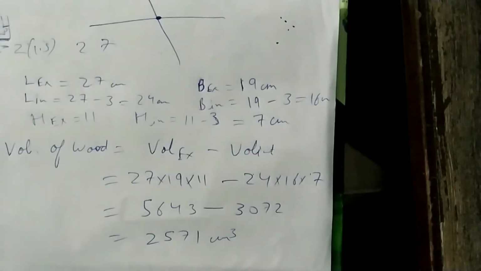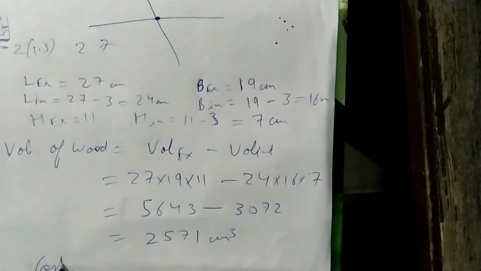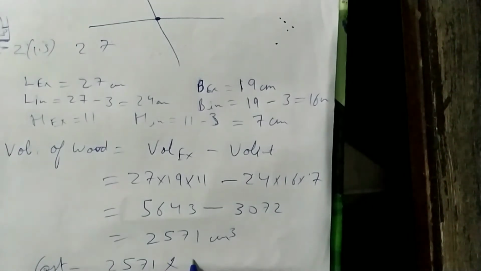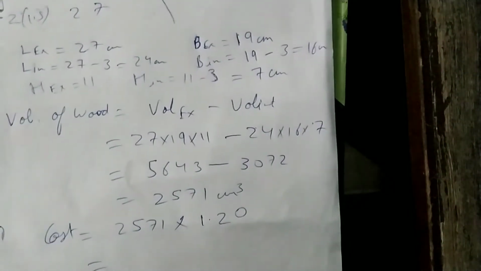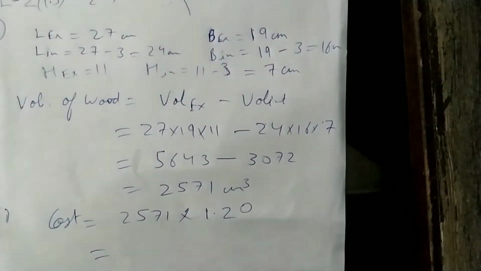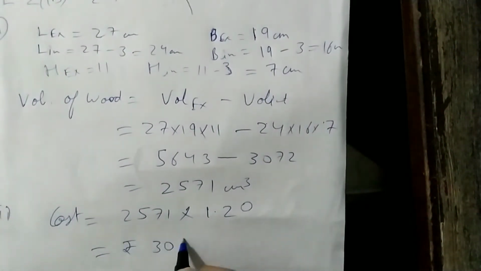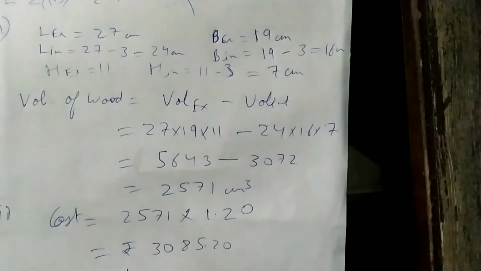Second part was the cost of box wood, if the wood cost is this. So that cost is equal to this is your wood, 2571 multiplied by this, so you can multiply to find the answer. That will be around 3085.20. You can also cross check by multiplying.